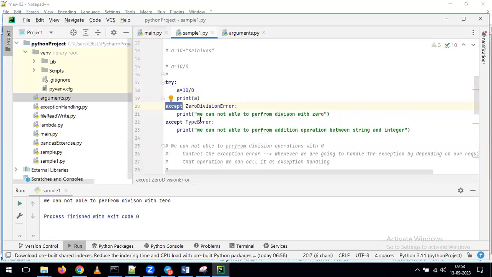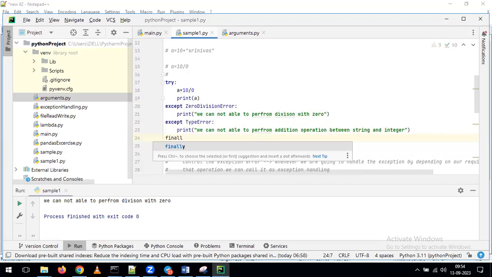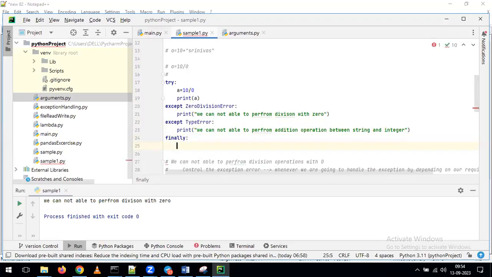At the same time, in the except, you can pass any number of lines of the code depending on our requirement. In this example, I'm giving the zero division error and also the type error. Now just observe. Here we can use one more last keyword called finally. I'm giving print of program execution completed. Generally, this is one more keyword we are going to use as part of our exception handling.